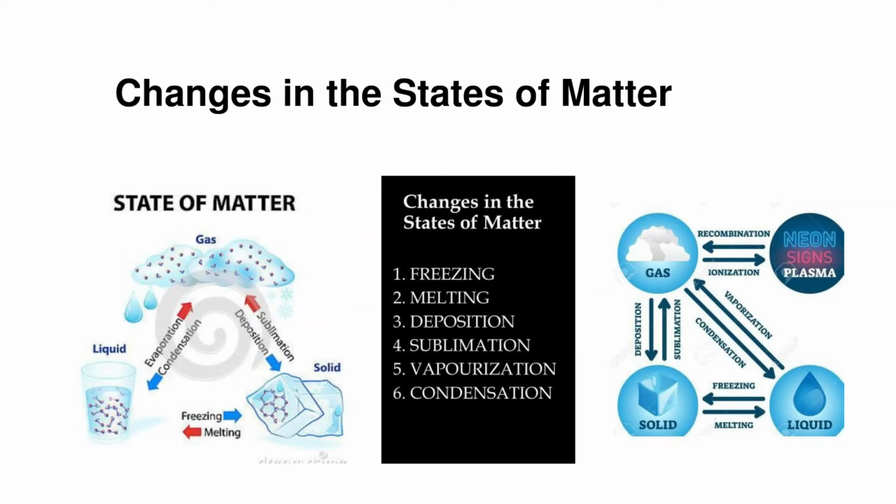Similarly, when solid gets converted into gas, the phenomenon is referred to as sublimation, and when gas gets converted into solid, it is referred to as deposition. When liquid gets converted into the gaseous state, this phenomenon is known as vaporization, and on the contrary, when gas gets converted into liquid, the phenomenon is referred to as condensation. These changes are very easy, and they happen naturally in the atmosphere also.